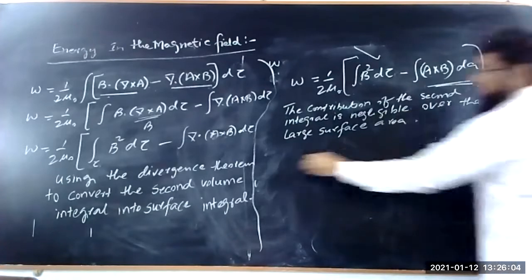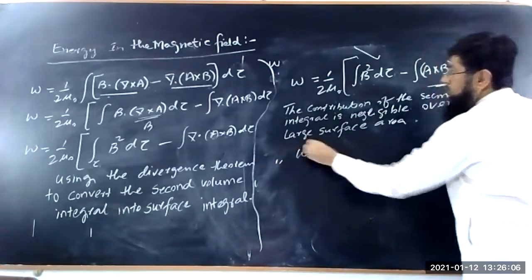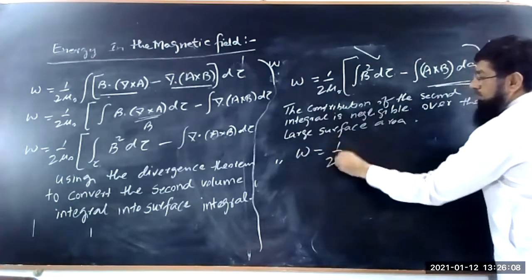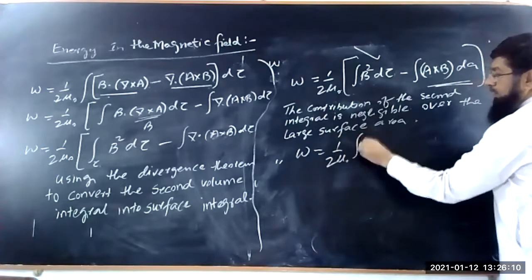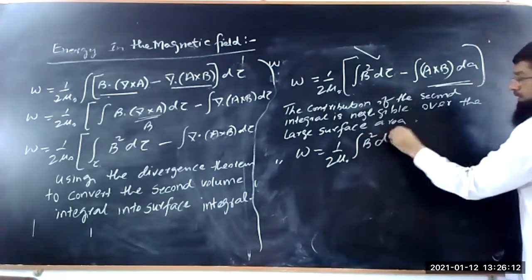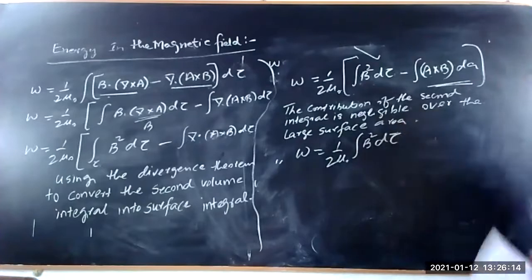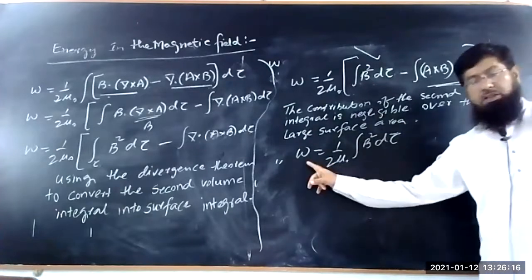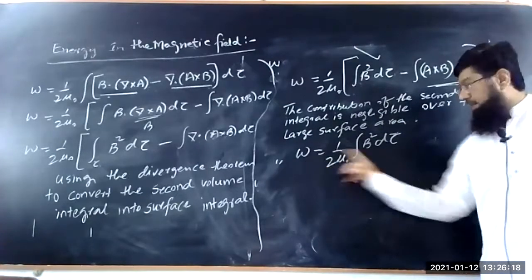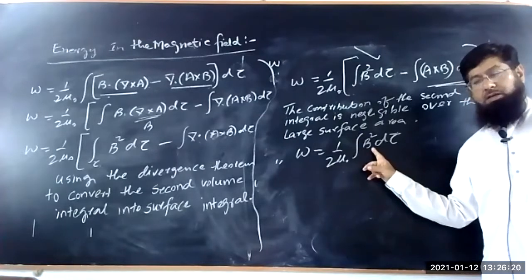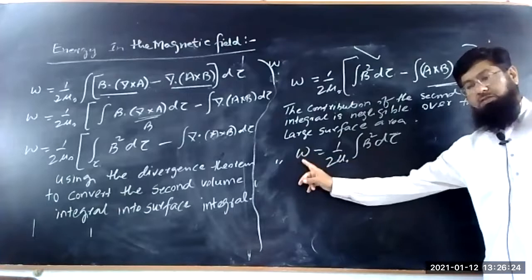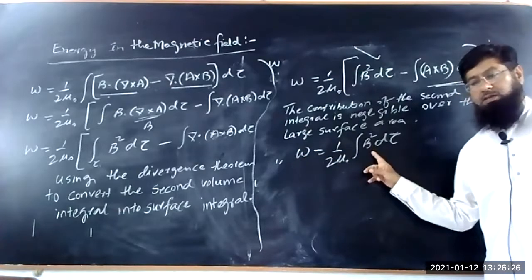So therefore W is equal to 1 upon 2 mu naught integral of B square d tau. So this is the energy stored in the form of the magnetic field. Clear? This is the simplest equation of the energy stored in the magnetic field.